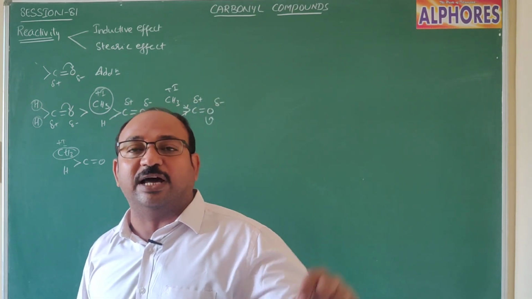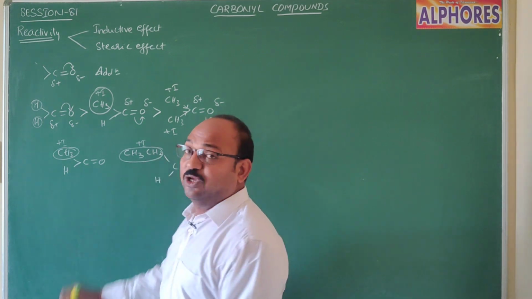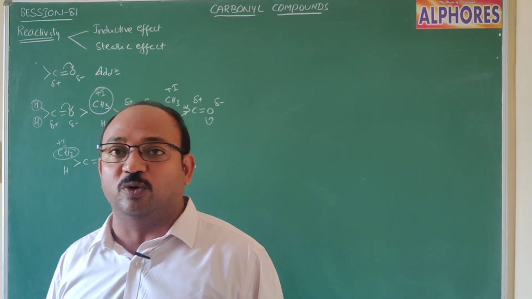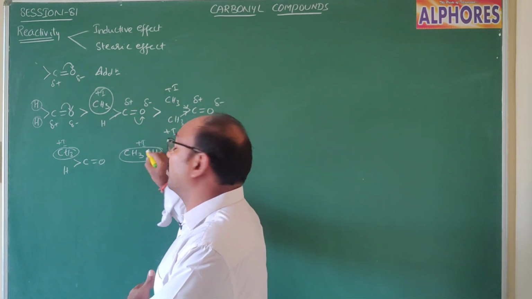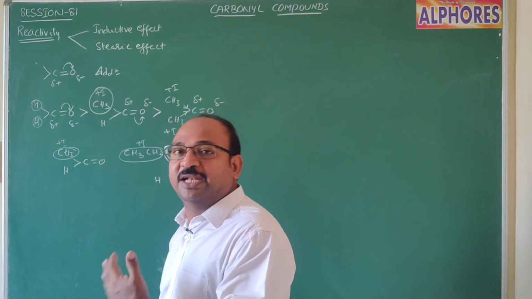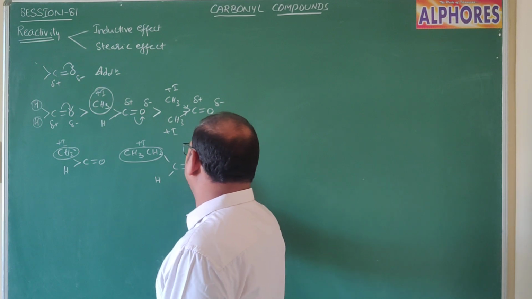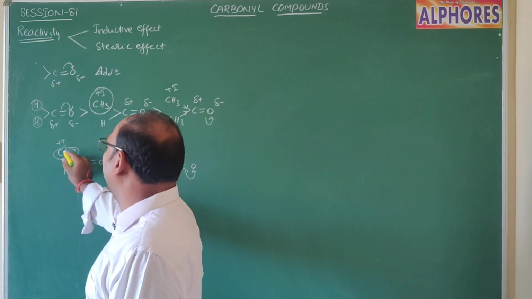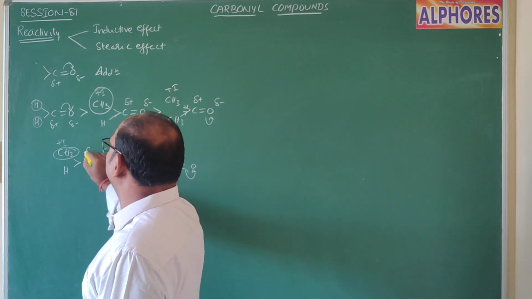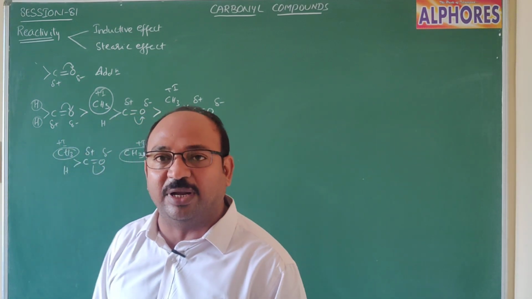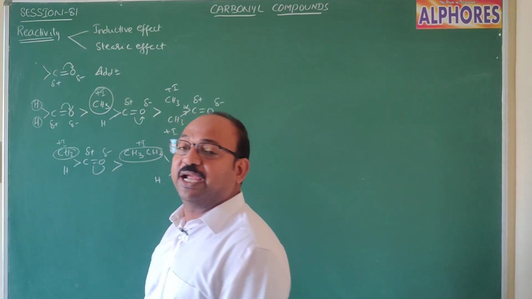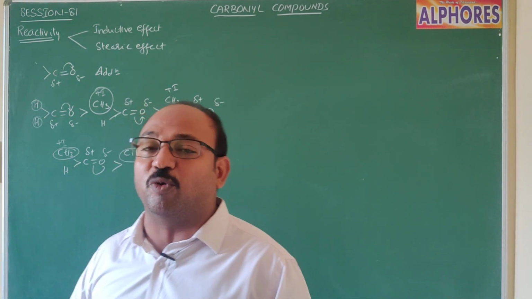So the more the number of carbon atoms, the more the plus I effect, and the more the tendency to release electrons. That means it compensates the positive charge more. Methyl has less plus I than ethyl, so the positive charge on the carbon is less compensated. It is very clear that acetaldehyde is more reactive than propanaldehyde.